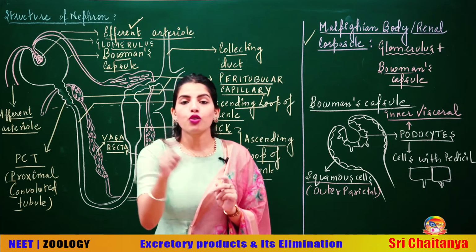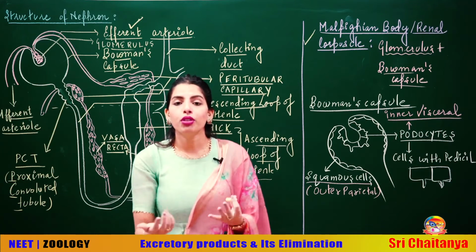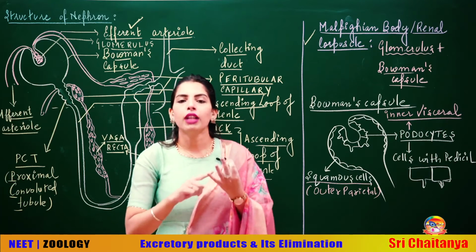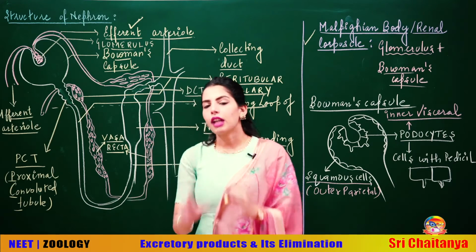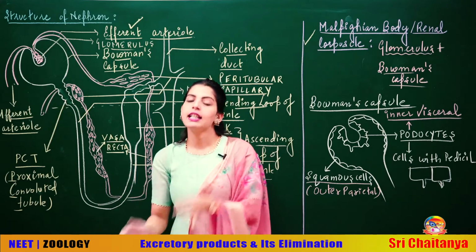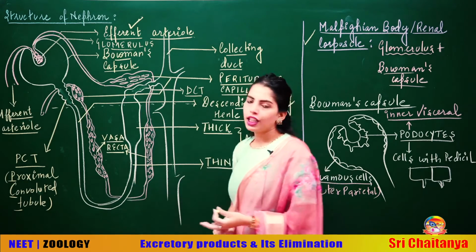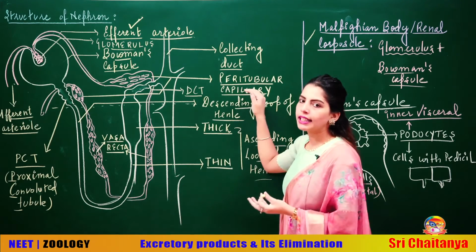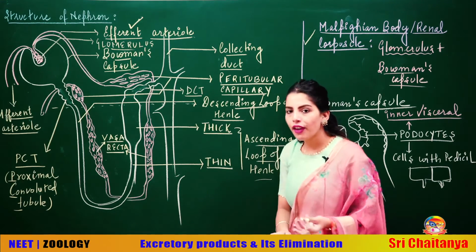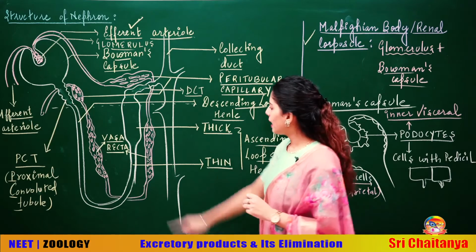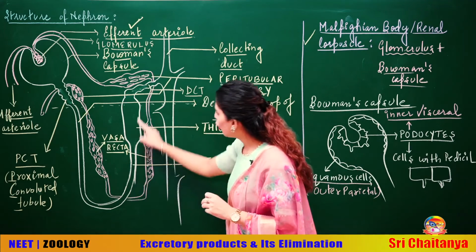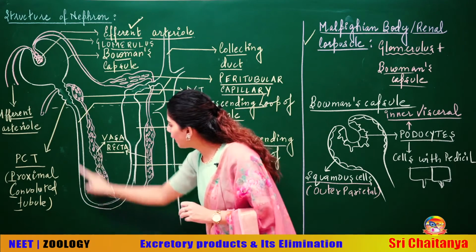Peri means around, tubule means proximal convoluted tubule and distal convoluted tubule. In the same way, there is a network of capillaries formed around the ascending loop of Henle and descending loop of Henle.